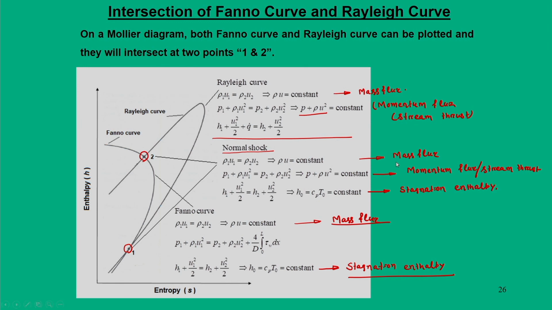So, the intersection points happen to be possible thermodynamic states across a normal shock.